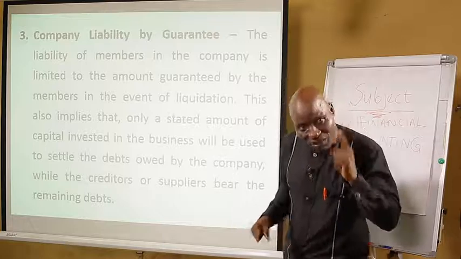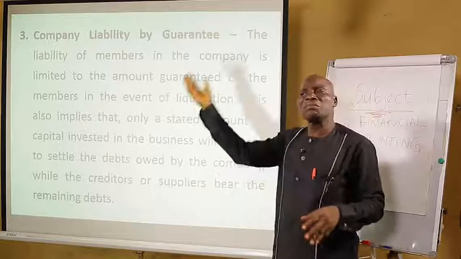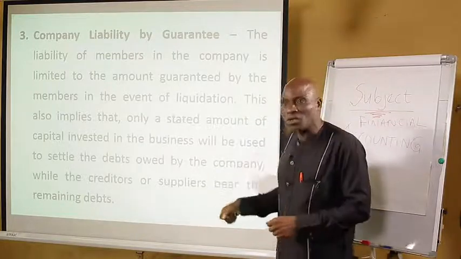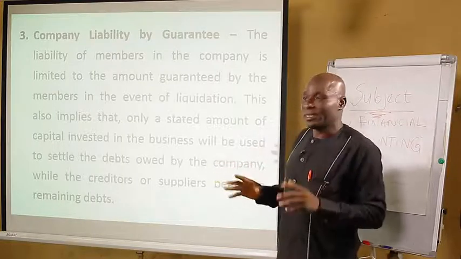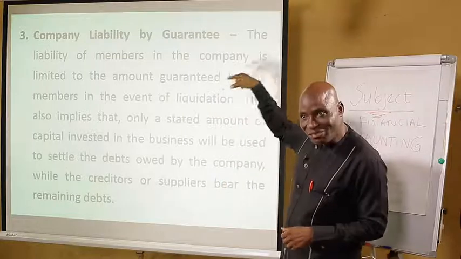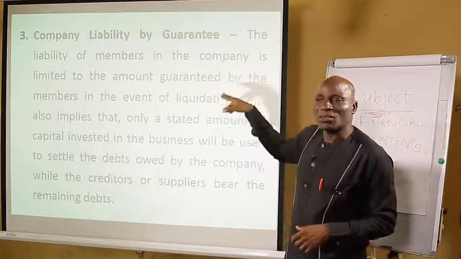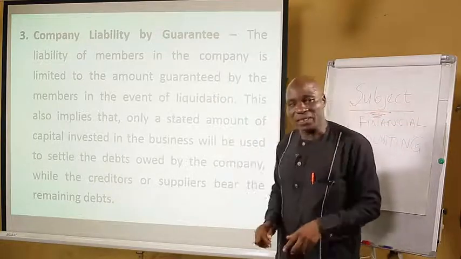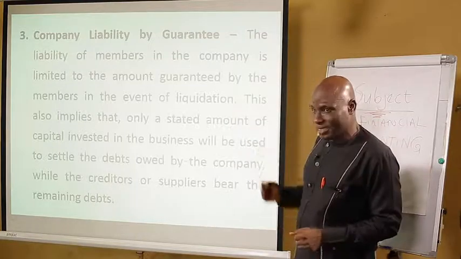And a certain amount must be agreed by members. So even if the company is owing 300 million, 500 million, the amount that has been agreed upon to settle the debt is the one that will be used to settle the debt. Any investor that is investing in this type or kind of company is aware that in terms of liquidation, something like this will come up. So that is it for point 3.